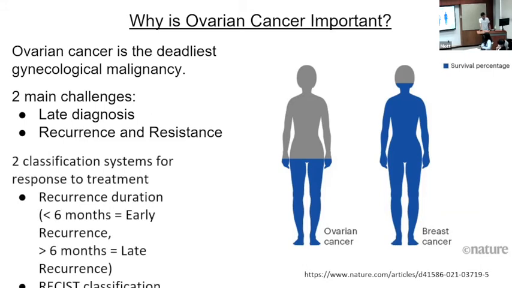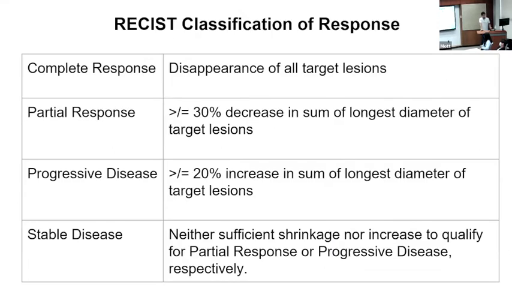We have two ways of classifying response. First is recurrence duration. If the patient recurs in less than 6 months, it's classified as early recurrence, and if it's greater than 6 months, it's late recurrence. The other method is RECIST classification. For RECIST classification, you have a pre-treatment and a post-treatment tumor sample. Complete response is the complete disappearance of the tumor. For partial response, it's a significant decrease in the tumor. Progressive disease is a significant increase in the tumor, and stable disease is a non-significant increase or decrease in tumor size.